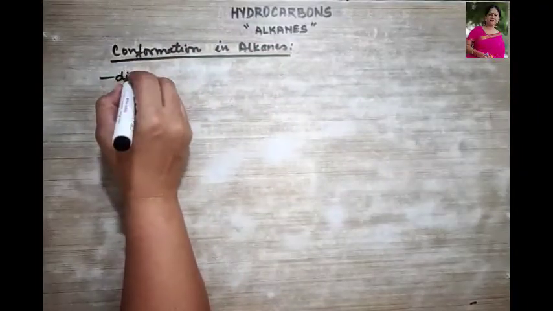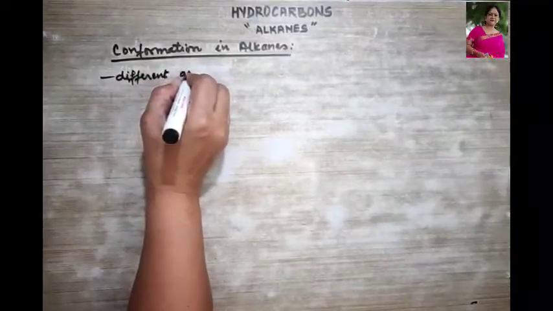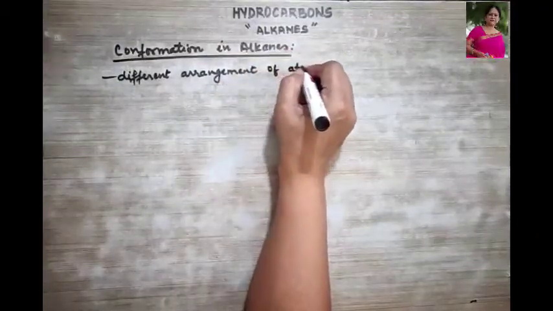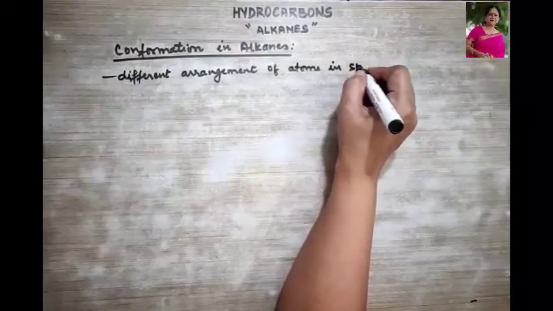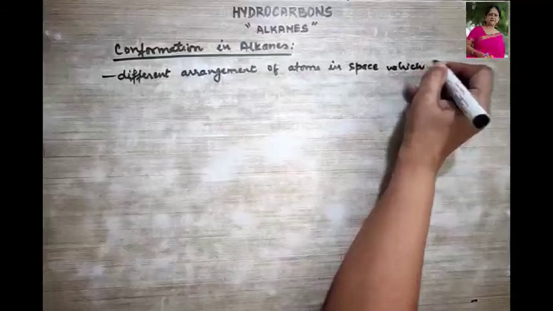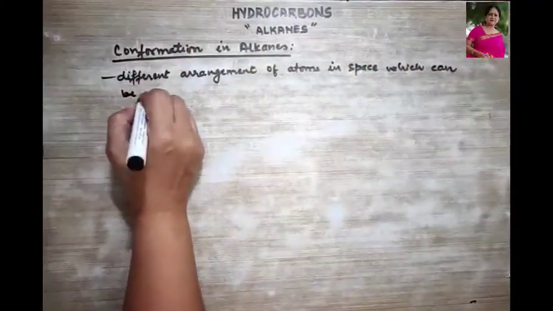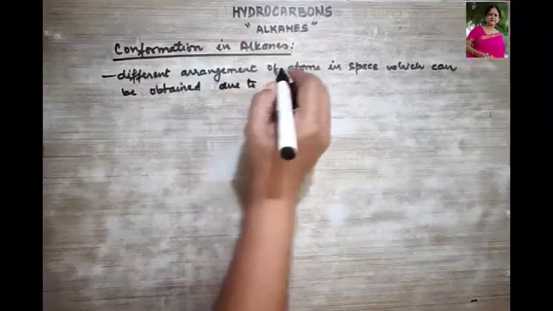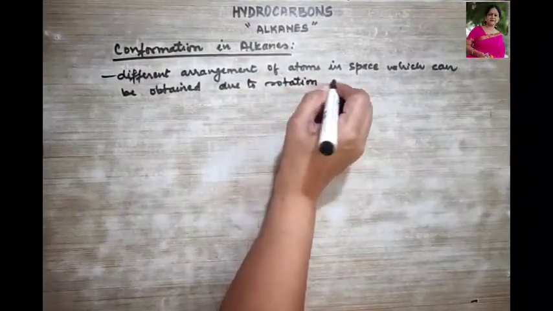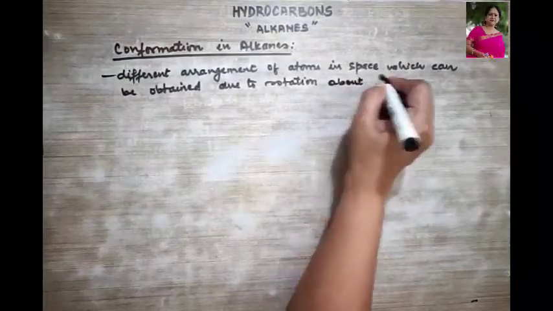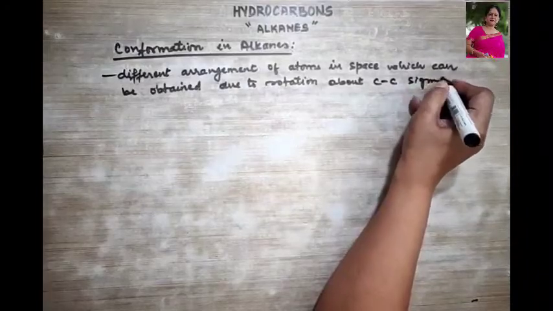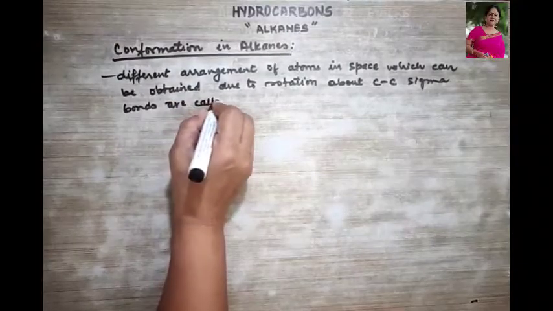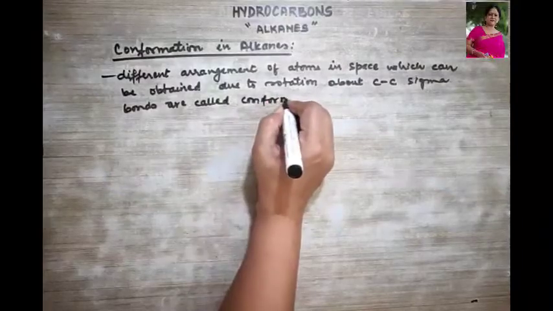So let me write down the definition. Different arrangements of atoms in space which can be obtained due to rotation about the carbon-carbon sigma bonds are called conformation.